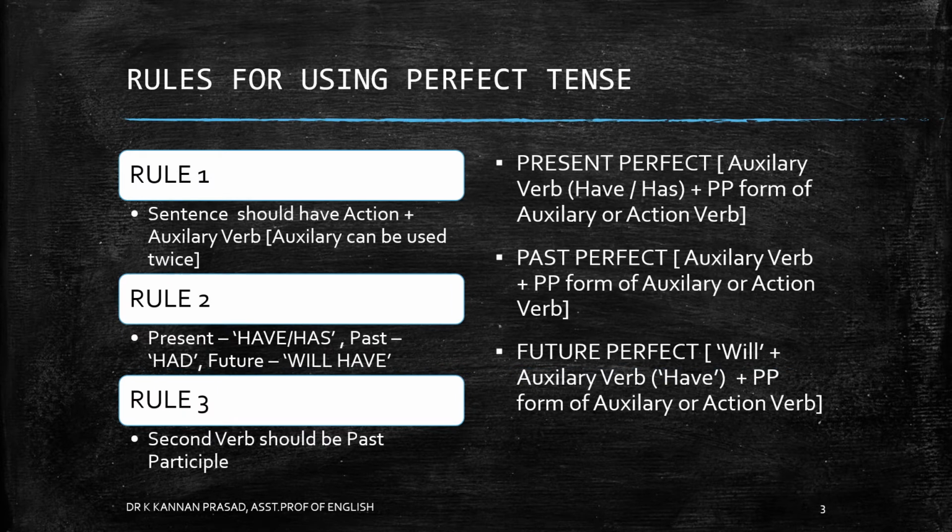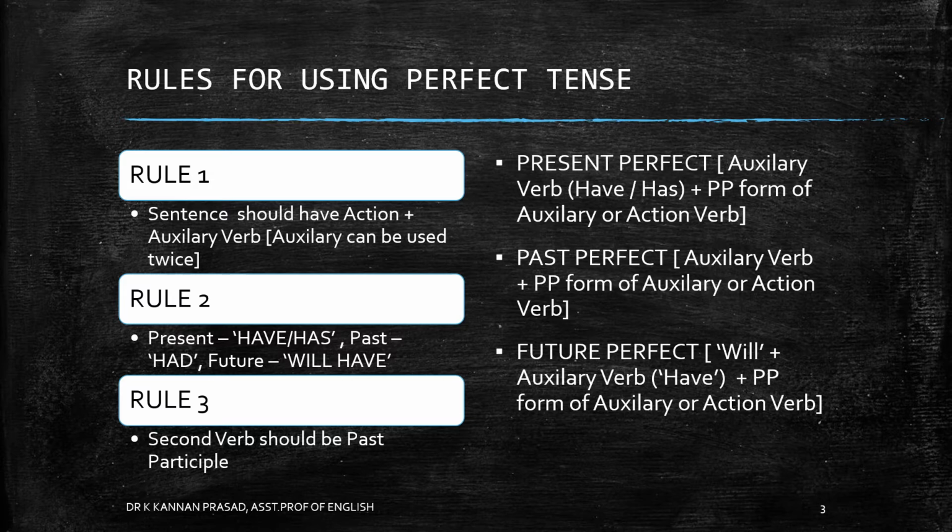Rule number one. A sentence with perfect tense needs to have both action verb and auxiliary verb. There is an exception when auxiliary verb is used twice. Otherwise, there should be two verbs.